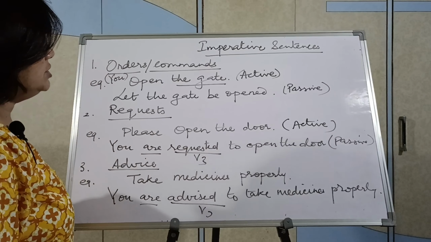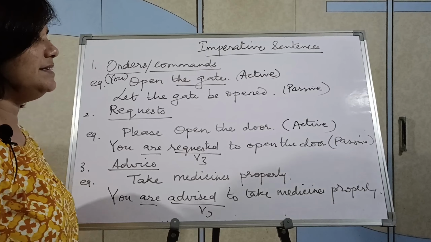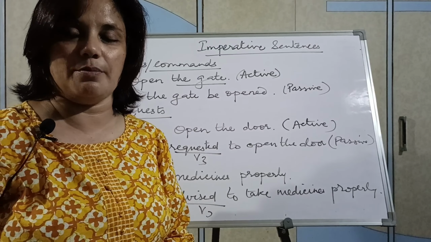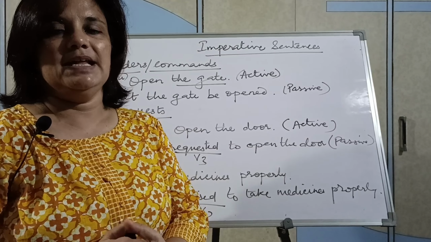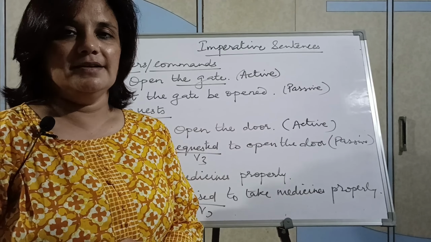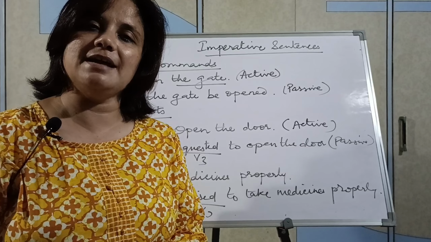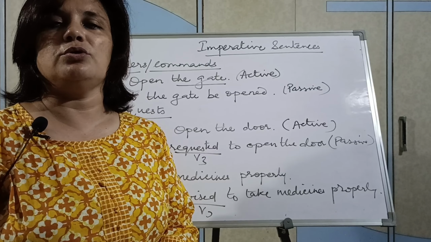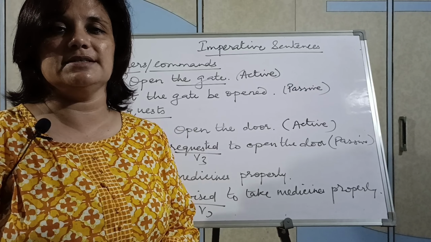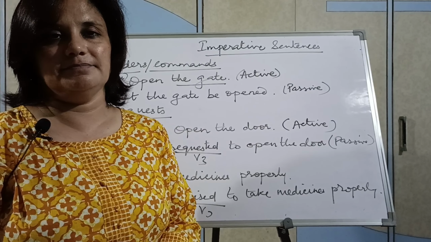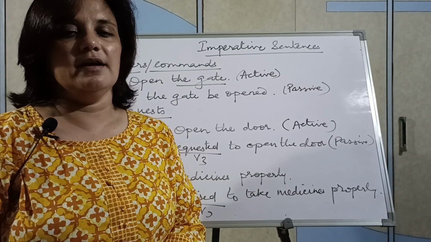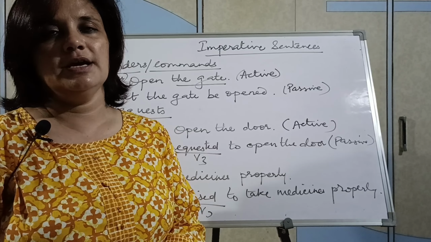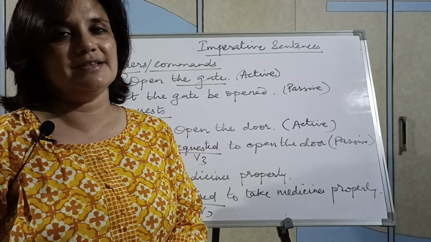So this is the way to make passive of imperative sentences, children. I have tried my best to simplify this topic to you, and I hope you have understood, children. All the best for your exams, and all the best to all the children throughout the country who are trying to understand this topic. And please write in comments if you have not understood any concept. Ask your questions in comments also. I will try to answer. Thank you, children. Bye for now.